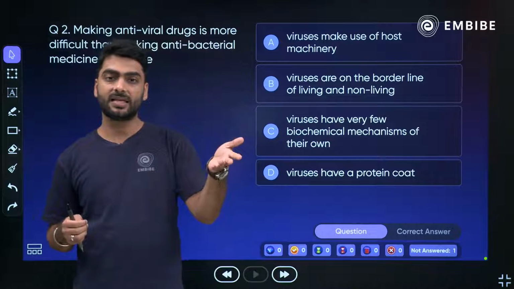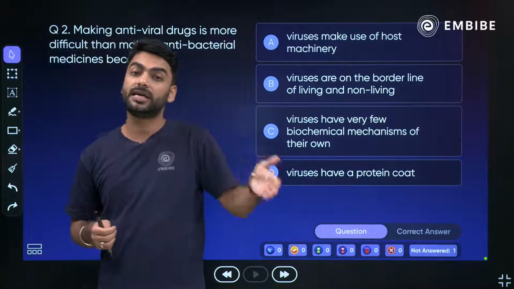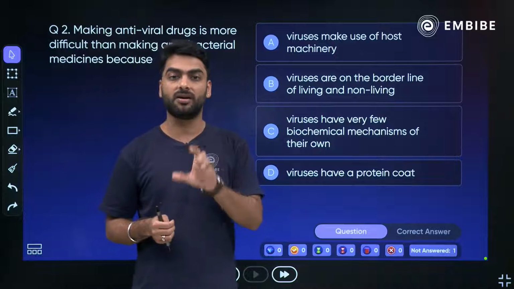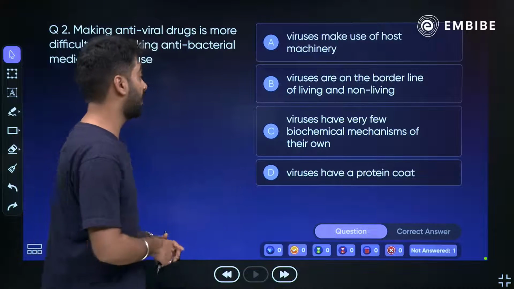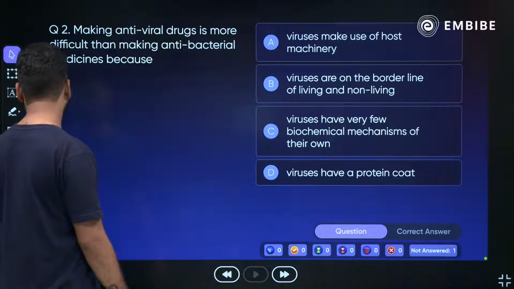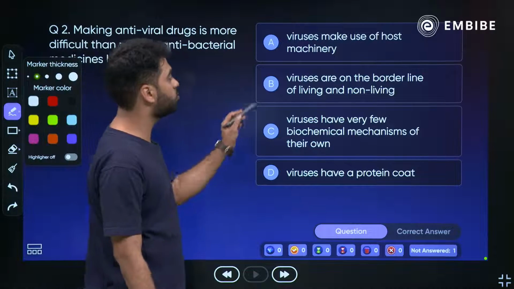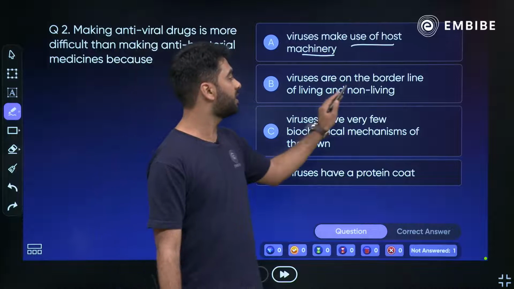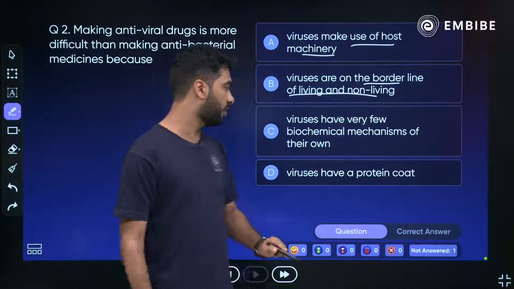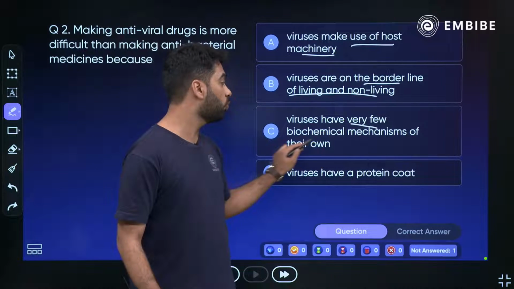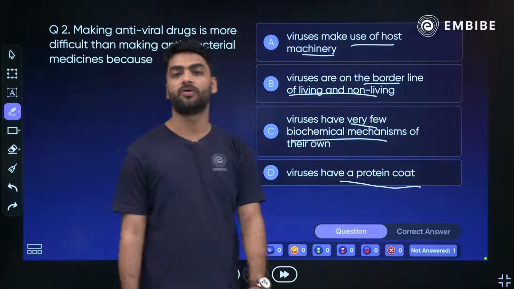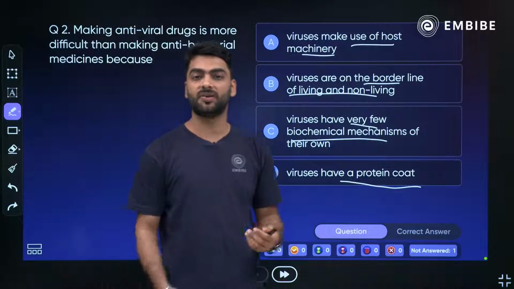So there were the Indian Serum Institute. But why did it take so much time to make a vaccine? So why is making an antiviral drug more difficult than making an antibacterial? Is it because the virus makes use of host machinery? They survive inside a host, or is it because they are on the borderline of living and non-living, or is it because they have very few biochemical mechanisms of its own, or is it because they have a coating of protein? Why is it difficult?